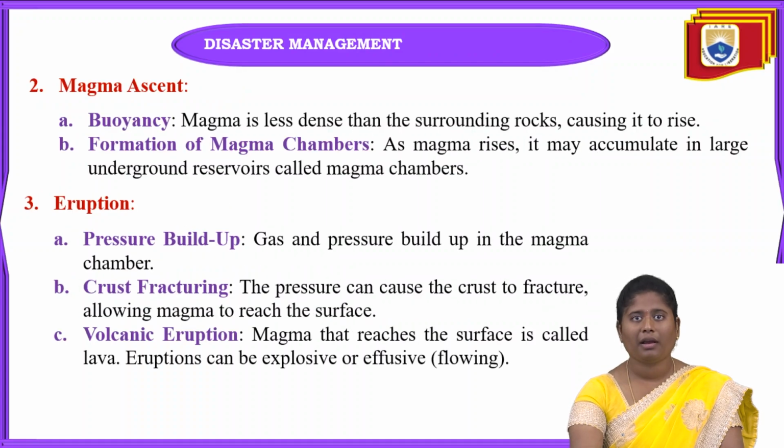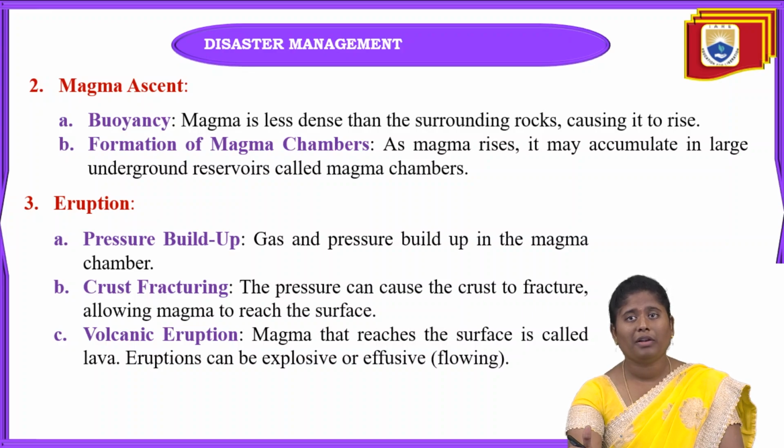Okay, and the next one is magma ascent. What is meant by magma ascent? When the magma erupts from the earth surface, if the magma is less dense than the surrounding rocks, it rises.